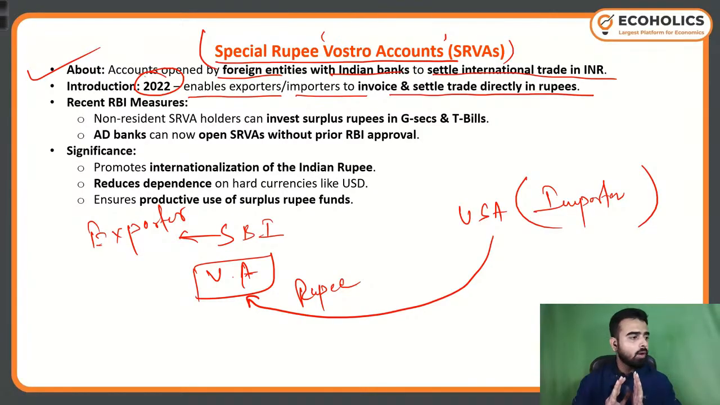They will keep that particular amount. They will convert US dollars to rupees. They will be keeping the amount in rupees only. Then SBI will transfer that Indian rupee to the exporter. End of discussion. Quite easy. So this account is opened by foreign entities with Indian banks to settle international trade in Indian rupees, introduced in the year 2022. Recent RBI mandate: its non-resident SRVA holders can invest surplus rupees in government securities and treasury bills.